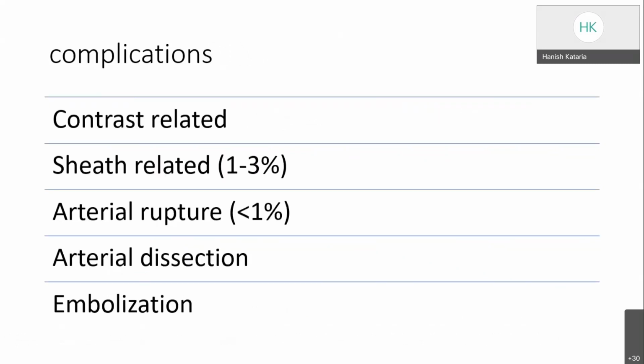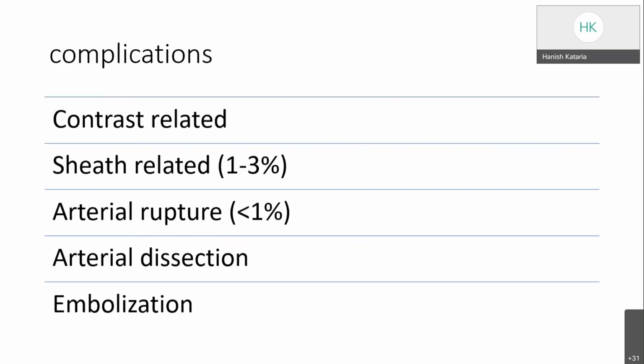So what are the complications of endovascular management? It can be contrast related, leading to contrast nephropathy, so all preventive measures should be taken pre-operatively and intraoperatively. Then complications can be sheath related, around 1 to 3%, such as hematoma and pseudoaneurysm formation.